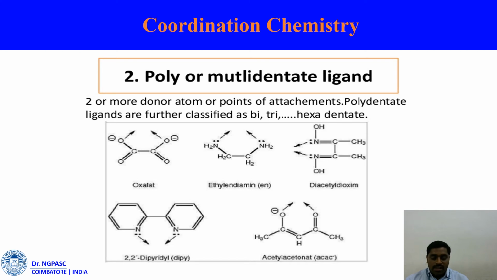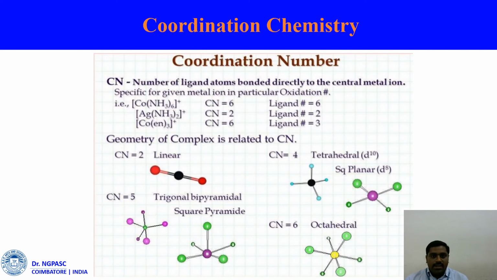This way we describe the ligands which are coordinated to the metal center. Then we come to oxidation state and coordination number. The ligands attached to the metal center determine the oxidation state. For example, two negative ligands coordinated to the metal center give an oxidation state of 2. Depending on the type of ligands, positive, negative, or neutral, we determine the oxidation number.